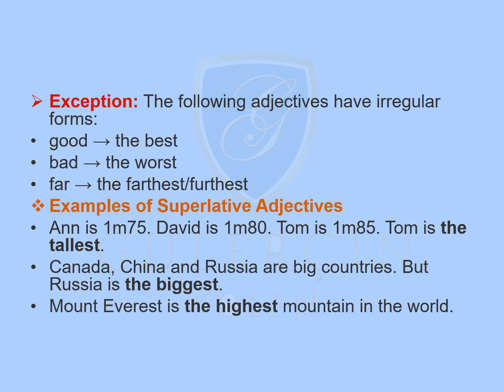Anne is 1.75 m. David is 1.80 m. Tom is 1.85 m. Tom is the tallest. So, from all this group of three people, Tom is the tallest. We compare one person to the whole group. Another example, Canada, China, and Russia are big countries, but Russia is the biggest. So, we compare one country to three countries. Mount Everest is the highest mountain in the world. In this case, we compare one mountain with all the mountains in the world.